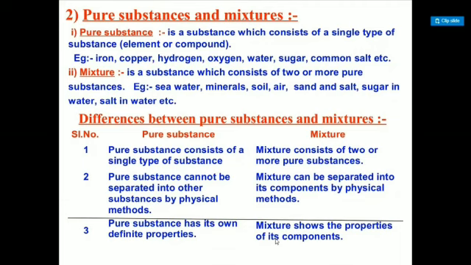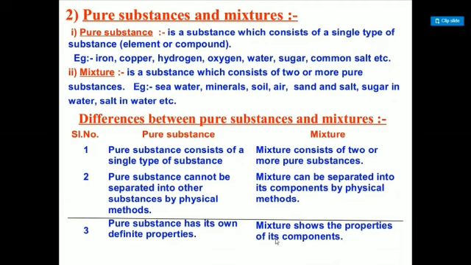Pure substance cannot be separated into other substances by physical method, as I explained before, and mixture can be separated into its components by physical method. Pure substance has its own definite properties, but mixture shows the properties of its components. Suppose you add sugar and salt into water, the taste is different.